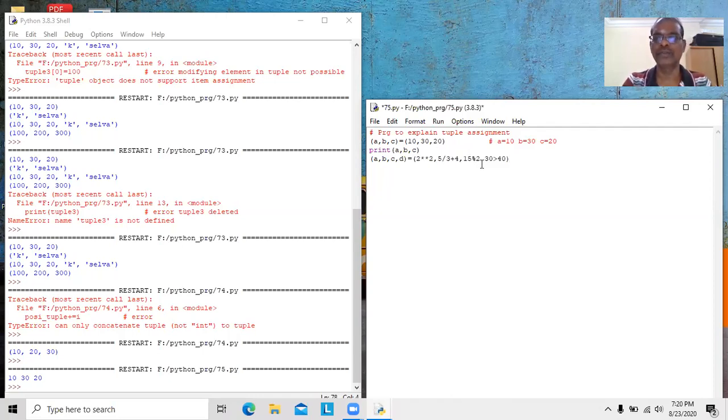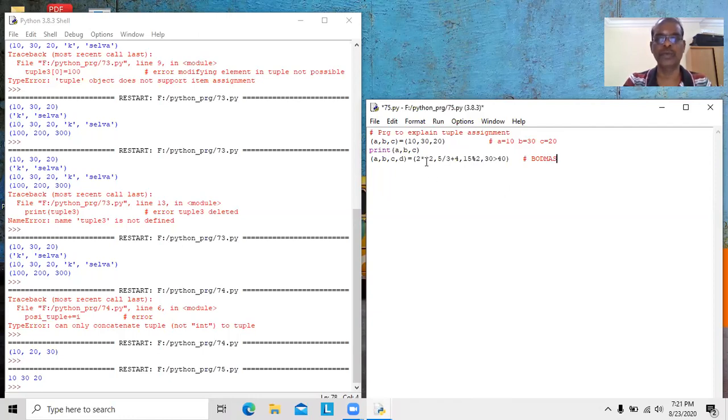Assume we have already studied this at the very beginning. If an expression is involved, we should use the BODMAS rule. If more than one operator is available in one expression, we have to use the BODMAS rule. Bracket, order meaning exponential, then division, afterwards multiplication, addition, subtraction.